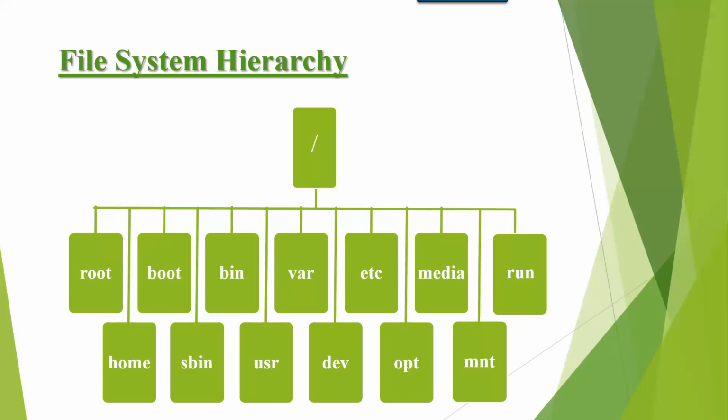I'm repeating. Once a user is created, along with the user, it creates a directory also with the same username. Where it creates the directory means under home. Say for example, now I created a user Tom. Immediately it creates a directory Tom, under home. So when Tom user logged in and Tom is creating any files or directories, the data is going to store in Tom's directory, which is under home.